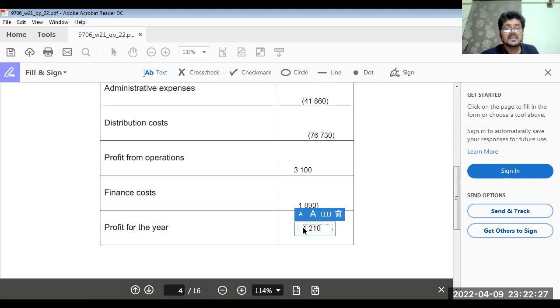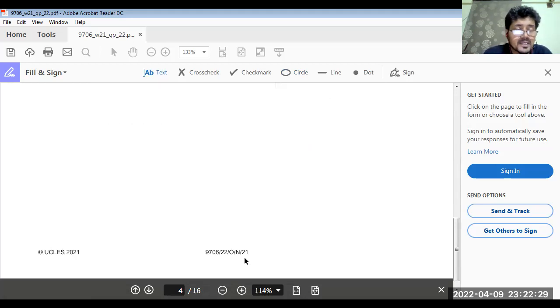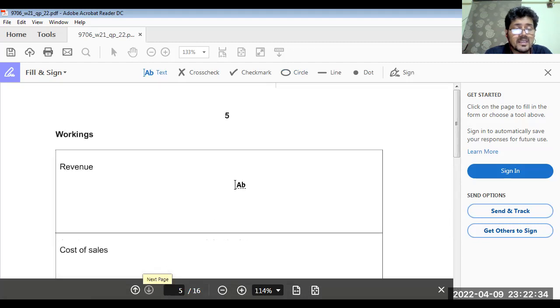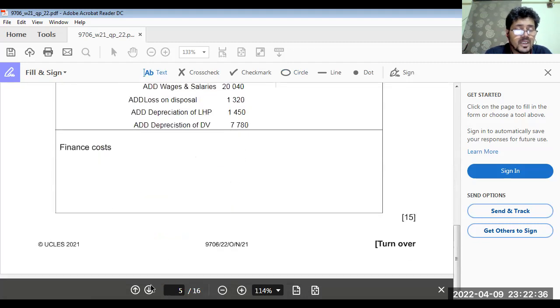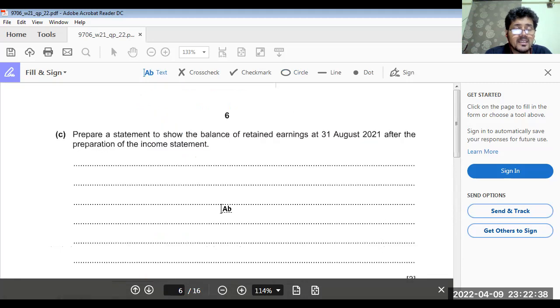Now move to the next page. Here are the working columns. You can show every working here. The statement to show the balance of retained earnings on 31st August after preparation of the income statement.